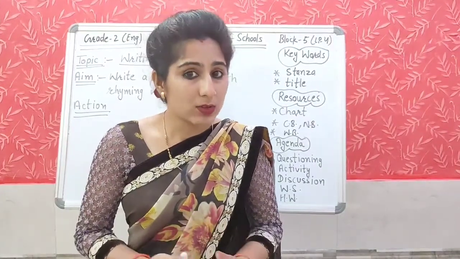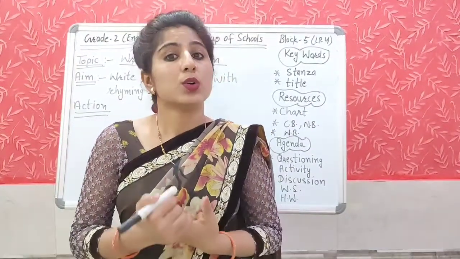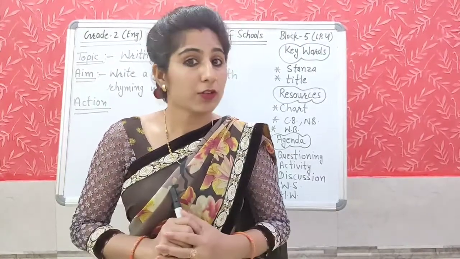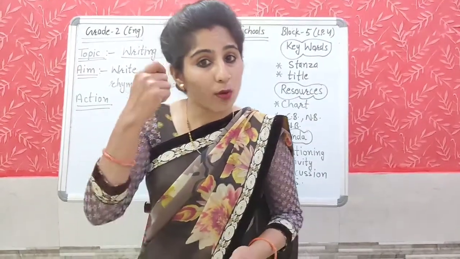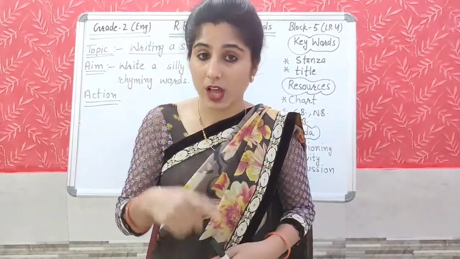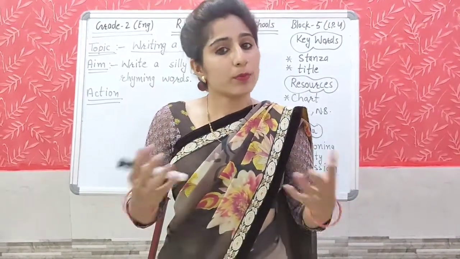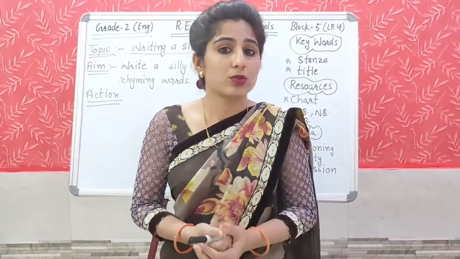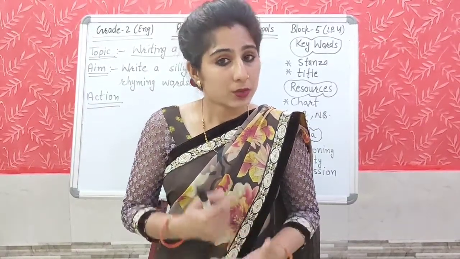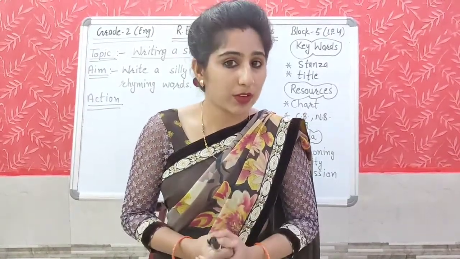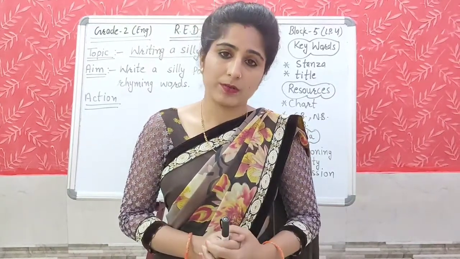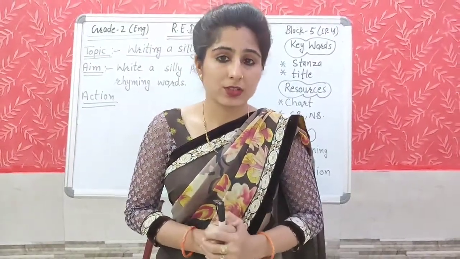Because a child was doing things that were very funny, like combing his hair with a spoon, laughing with his nose, writing with his toes. Like this, today we are going to write a poem using rhyming words, and that poem will be a silly poem. So now let's start the action part.